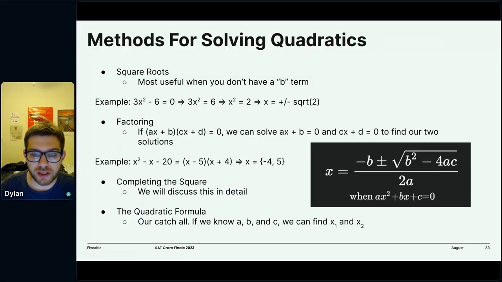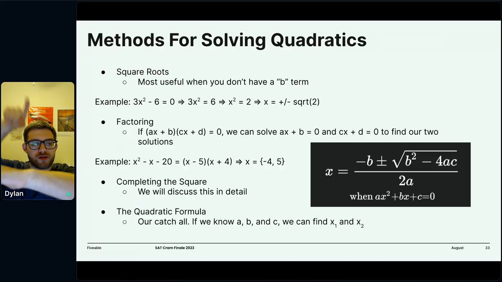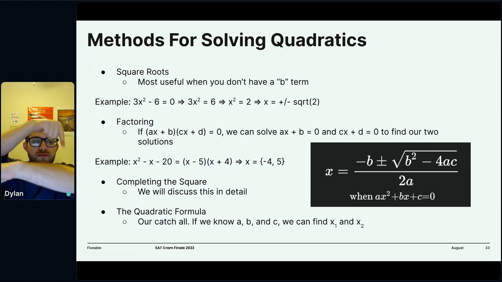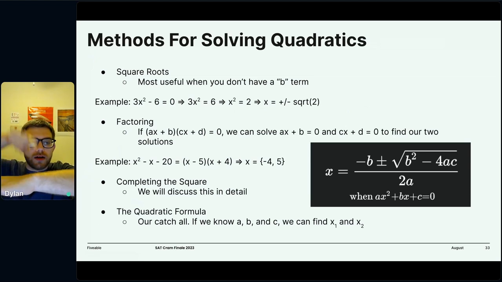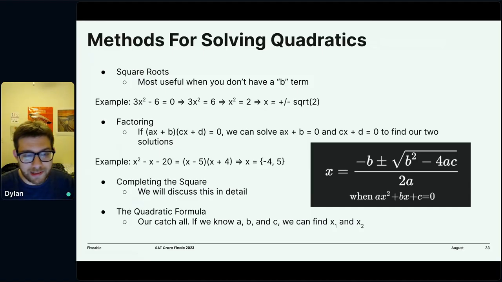What do we mean by solving a quadratic? When we talk about solving a quadratic equation, we're usually referring to how to find the roots of the quadratic, the roots being where it equals 0, right? If you graph a quadratic, that's where it crosses the x-axis. So if this is the x-axis, we have our quadratic, those couple points right there. My arm is not a great x-axis, but those 2 points would be the roots of that quadratic, and that's what we're interested in finding.